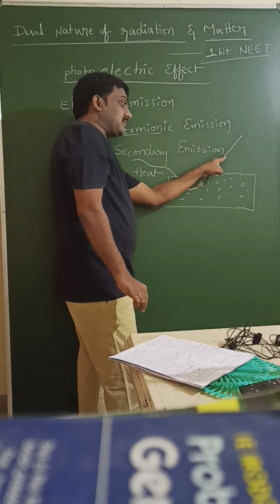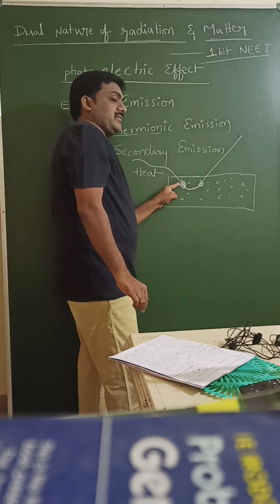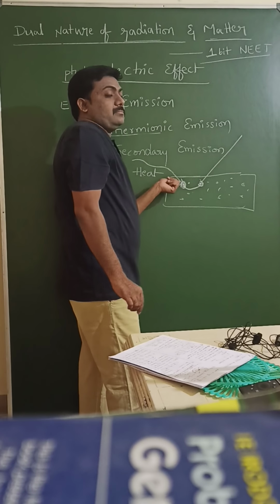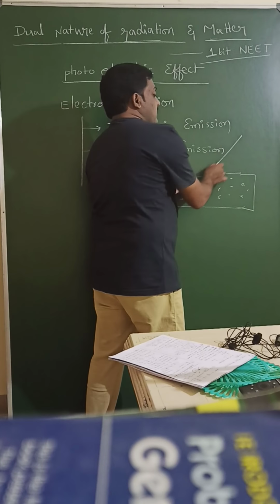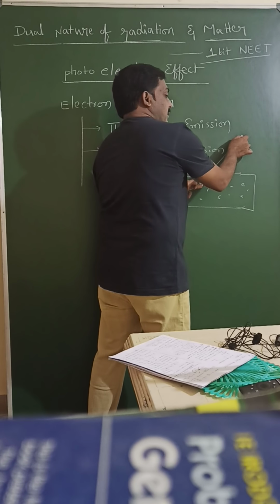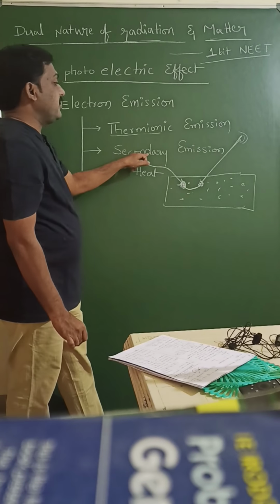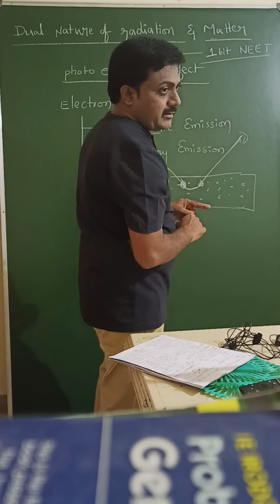Actually, the emitted electron did not gain energy directly from the heat. It gained energy from one more electron. So the emission of this electron is called secondary emission. I hope you got this point.